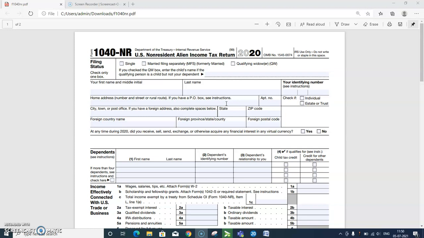Now the question comes: when and where to file the income tax return. If you are an employee and you are receiving any wages subject to US income tax withholding, or you have an office or place of business in the United States, you must generally file by the 15th day of the 4th month after your tax year ends. For a person filing on a calendar year, this is generally April 15th.